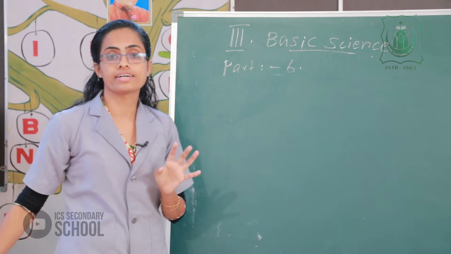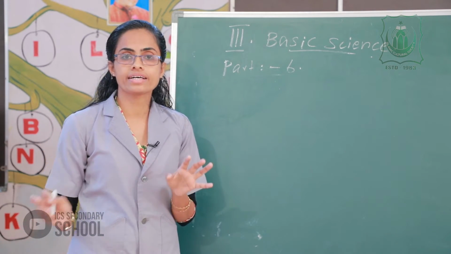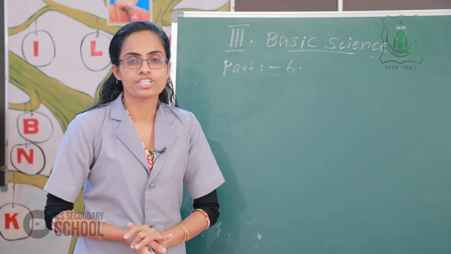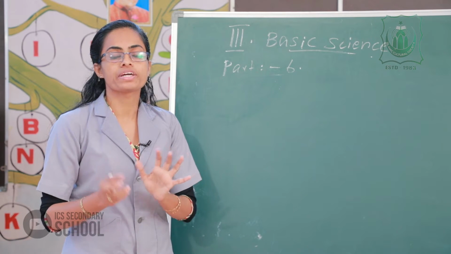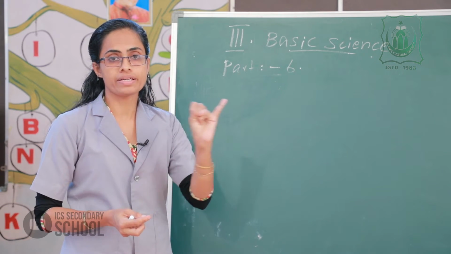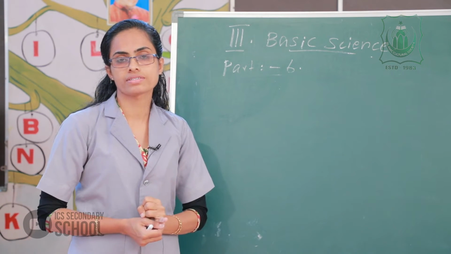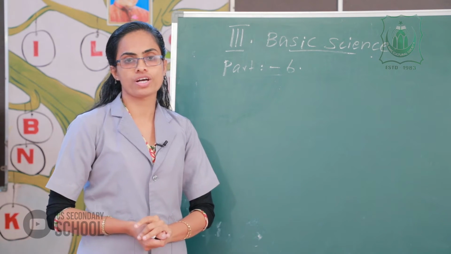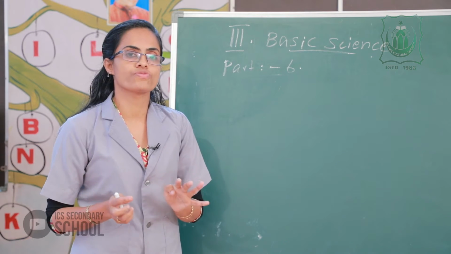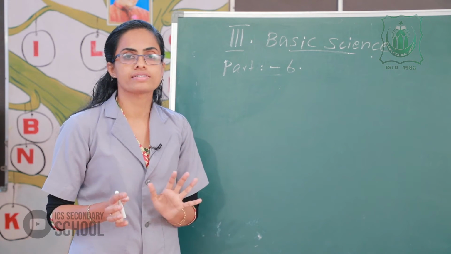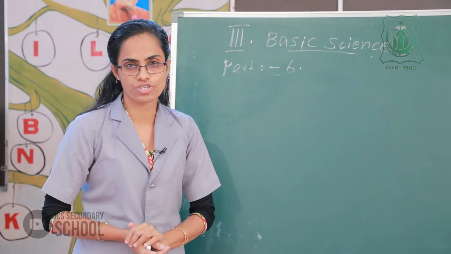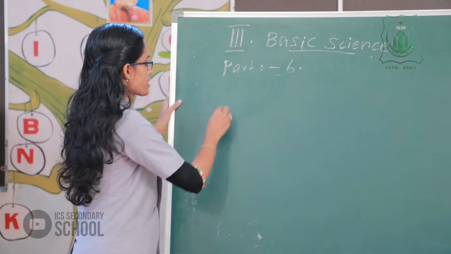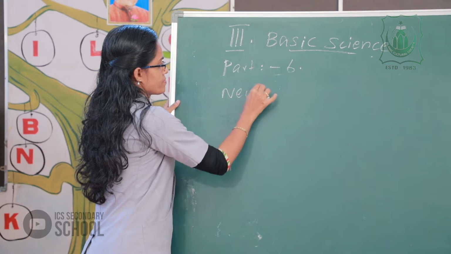In this lesson, animals are different from plants in many ways: food habits, breathing, movement, reproduction, and the last one, animals and plants depend on each other. In this lesson, please listen to the new words.